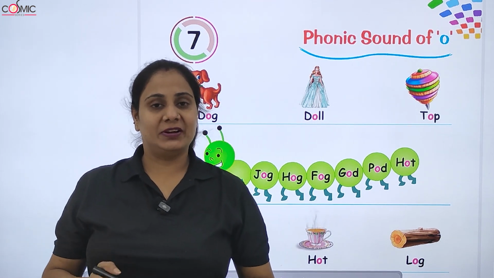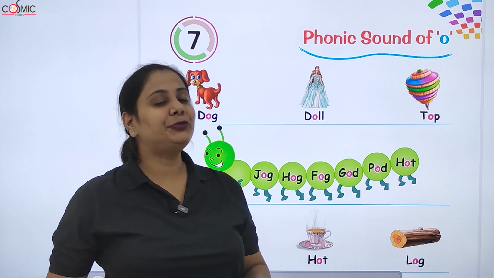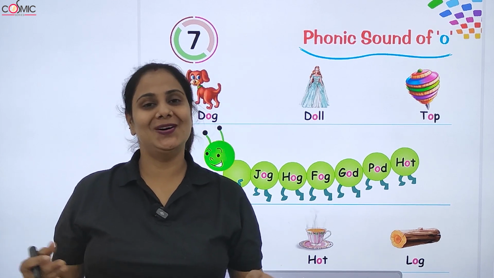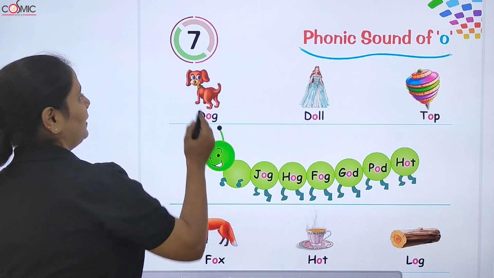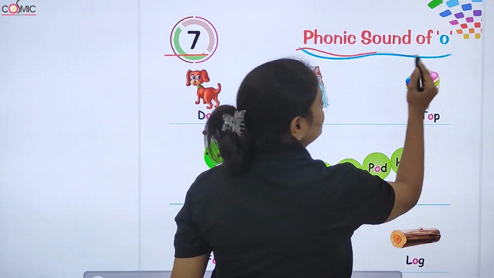Today, we read our chapter. Chapter name is Phonic Sound of O. O for Orange. Let us come and start our chapter. It's chapter number 7, Phonic Sound of O.